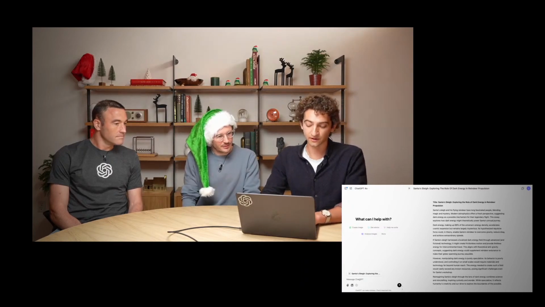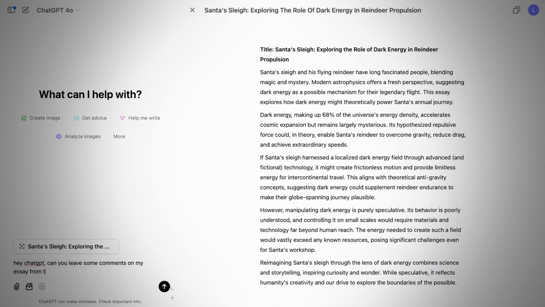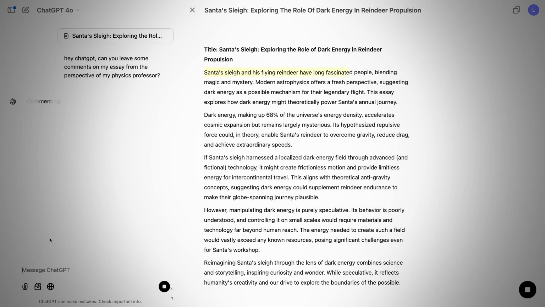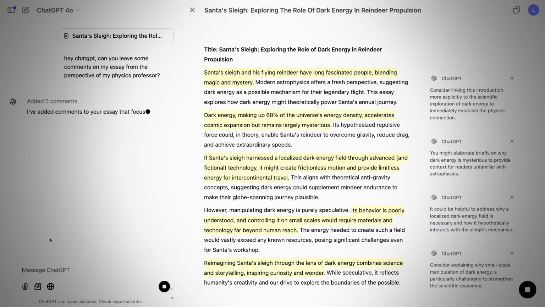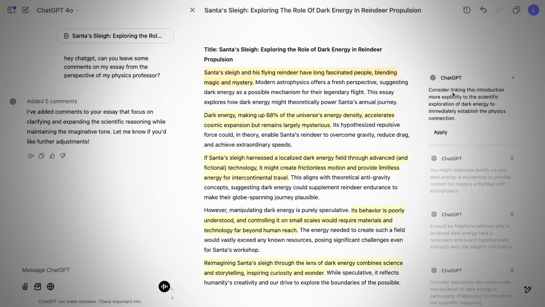Exactly. So I'm going to go in here and I'm going to ask ChatGPT, can you leave some comments on my essay from the perspective of my physics professor? Nice. OK. So maybe it's going to give you some technical tips. Yeah, hopefully. We'll see what it comes back with. But previously, it would be hard to connect what the feedback ChatGPT is giving you to your own work because it would all be inline in the chat. But now with Canvas, ChatGPT is able to select specific portions of your work and leave comments inline, which makes it really easy to connect what the suggestions are to your work.